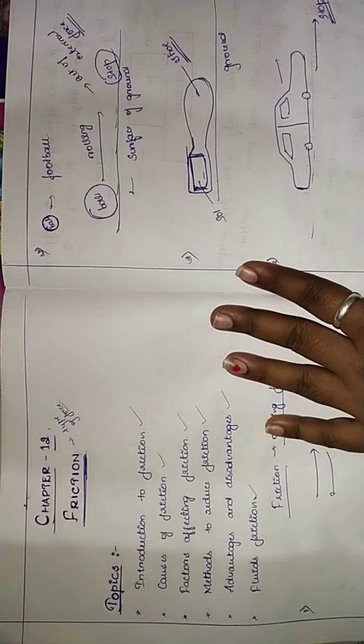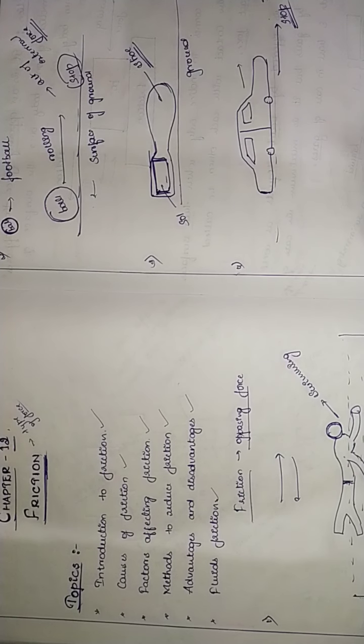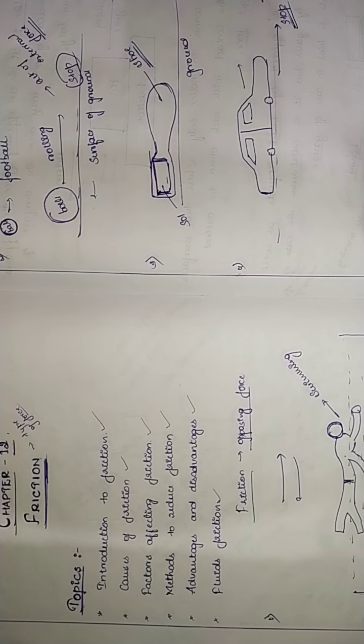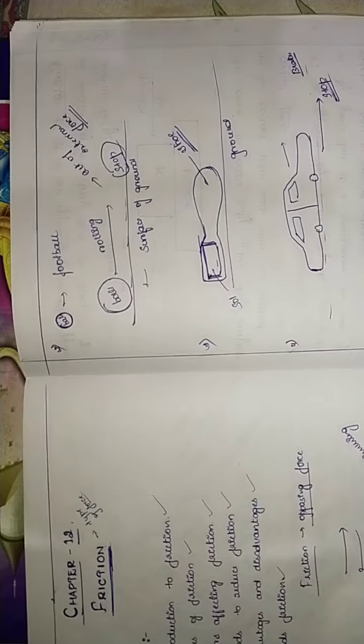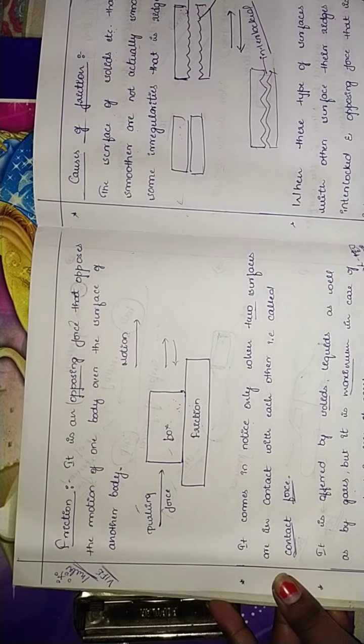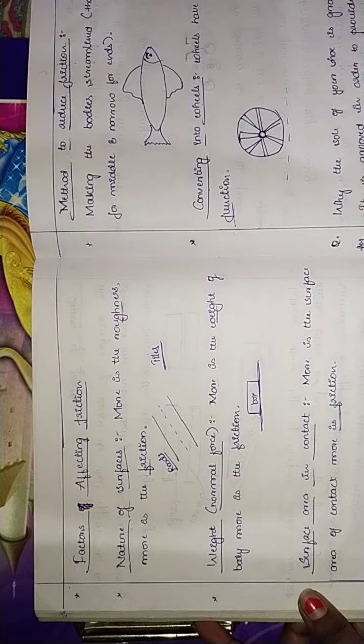This completes the chapter. We have gone through the introduction to friction, causes of friction, factors affecting friction, methods to reduce friction, advantages and disadvantages of friction, and fluid friction. So these are some of the examples, definitions, causes, factors affecting, methods to reduce friction.